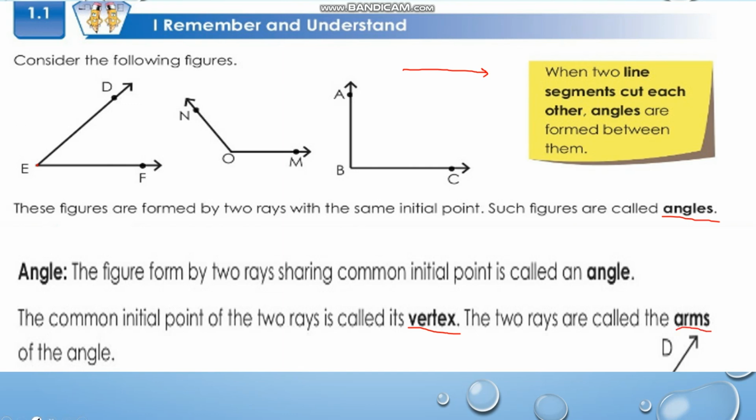So what did we learn? What is an angle? The figure formed by two rays sharing a common initial point is called an angle. The common initial point is called the vertex. These two rays are called the arms of the angle. Got it, children?